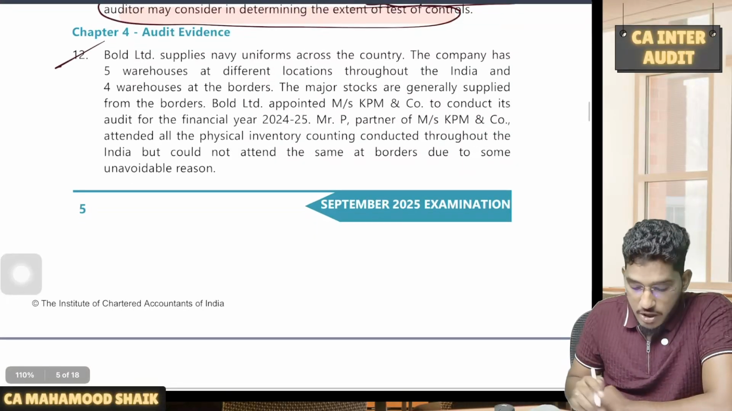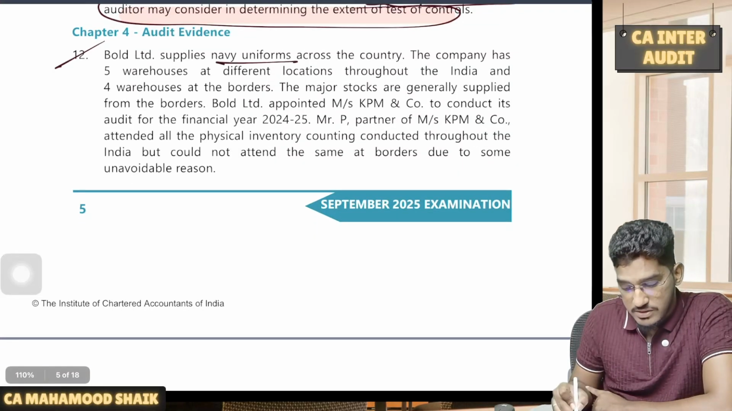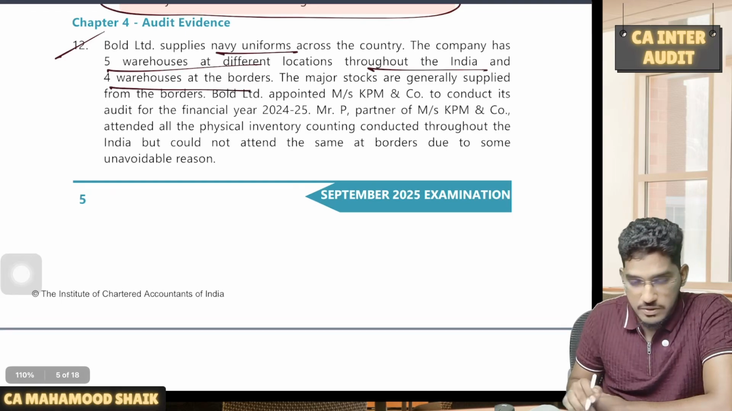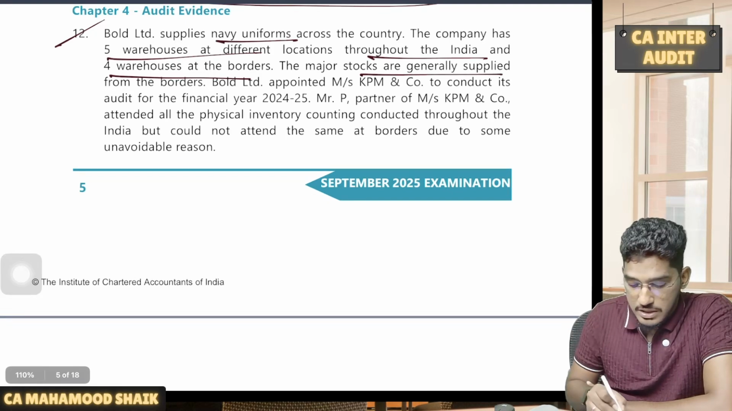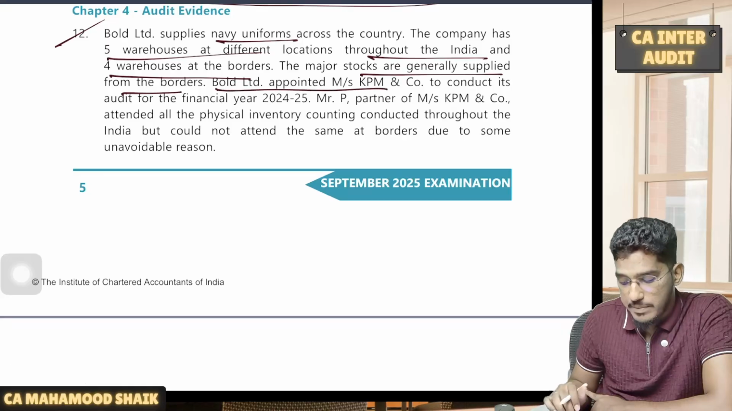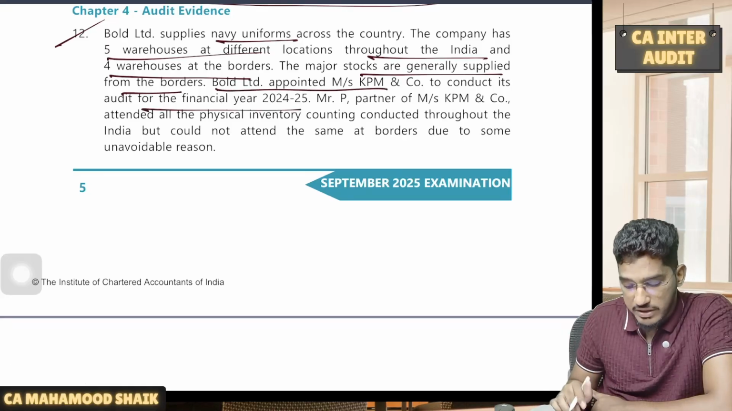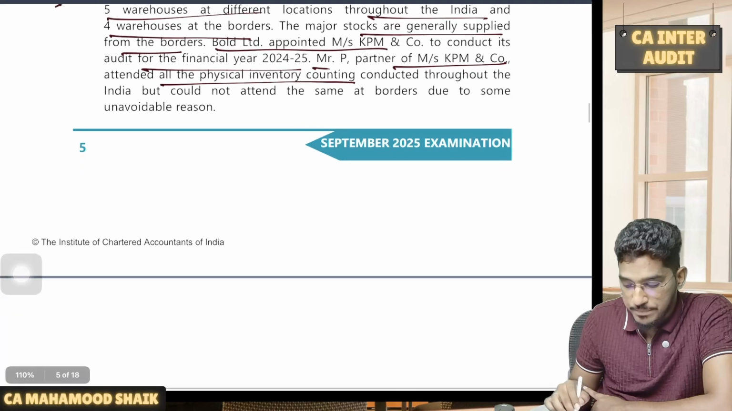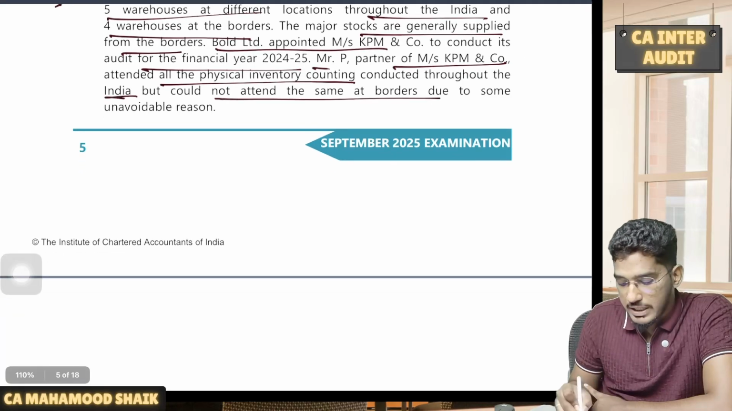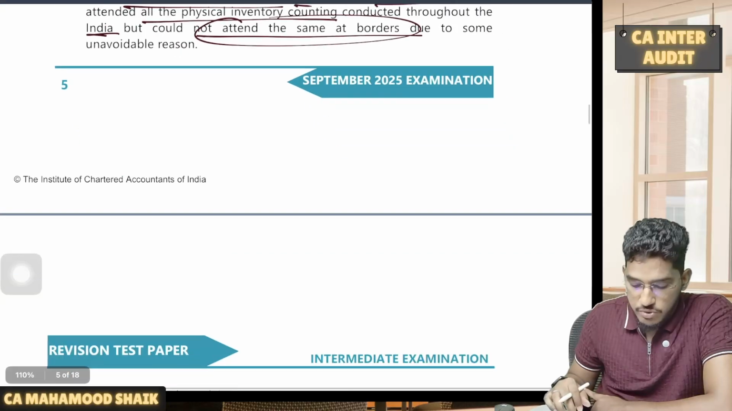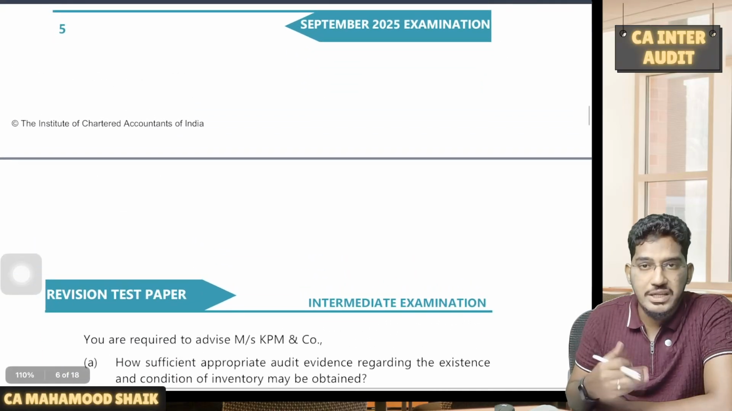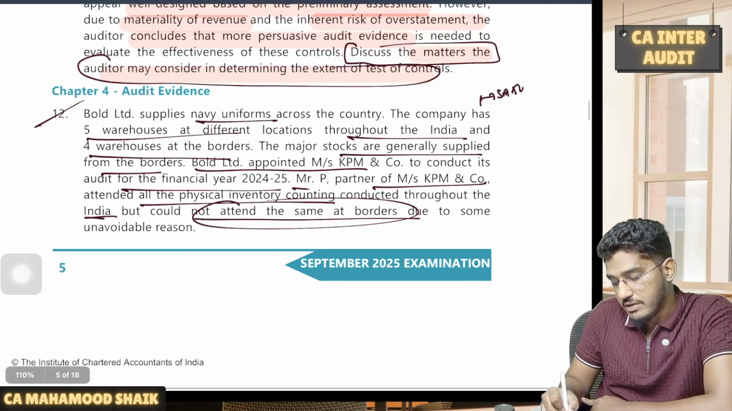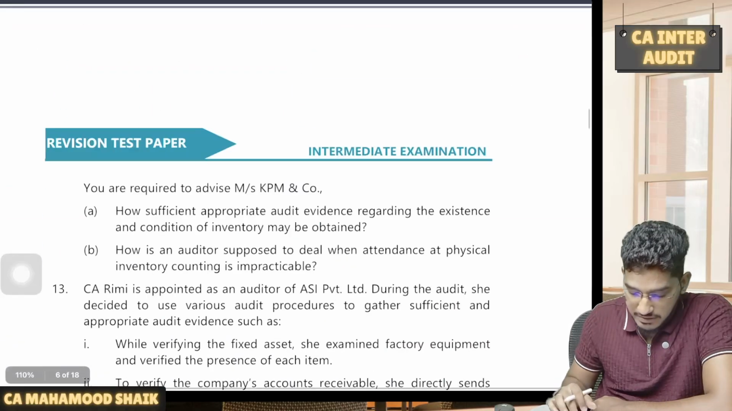Yes, so here we have Bold Limited, which supplies Navy uniforms across the country. The company has 5 warehouses at different locations throughout India and 4 warehouses at the borders. The major stocks are generally supplied from the borders. Bold Limited appointed KPM & Co to conduct its audit for the financial year 24-25. Mr. P, partner of KPM & Co, attended all the physical inventory counting conducted throughout India but could not attend the same at borders due to unavoidable reasons. So he was unable to attend the inventory counting process. Immediately the thing should have struck your mind, SA 501. This question is from SA 501.